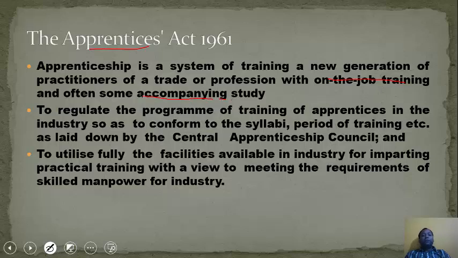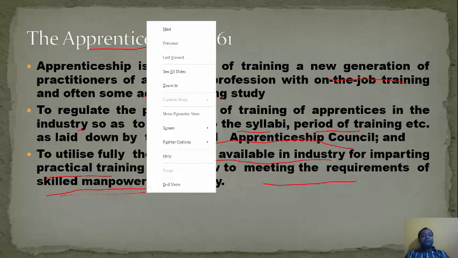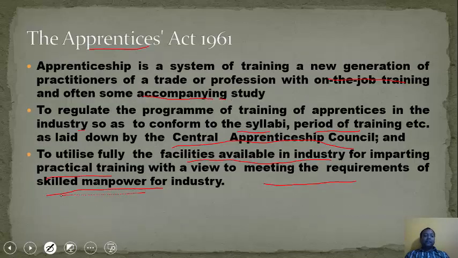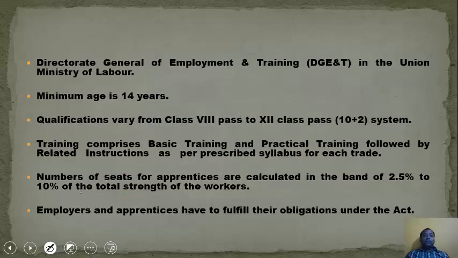apprentices. The aim is to regulate the program of training of apprentices in the industry so as to conform to the syllabi, period of training, etc. as laid down by the Central Apprenticeship Council, and to utilize fully the facilities available in industry for imparting practical training with a view to meeting the requirements of skilled manpower for industry. This means the company gives training and pays you so that you can become skilled manpower. Now it is regulated by the Directorate General of Employment and Training in the Union Ministry of Labour.